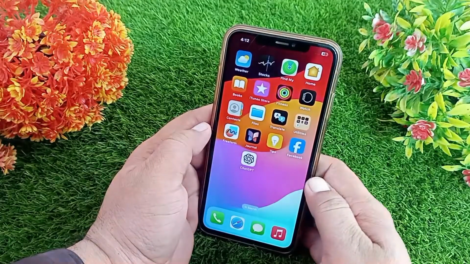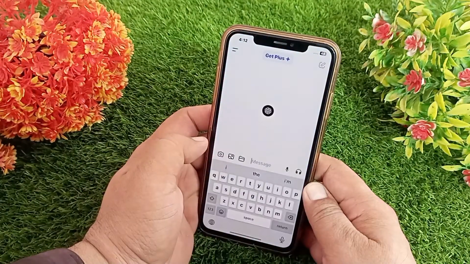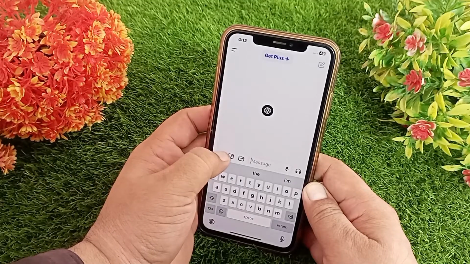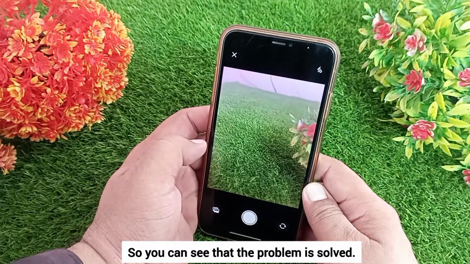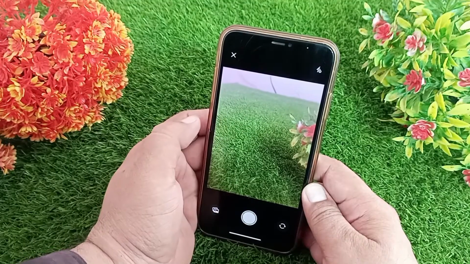Let's check it out in the ChatGPT. So you can see that the problem is solved. That's it.